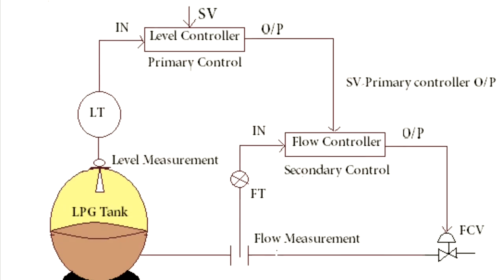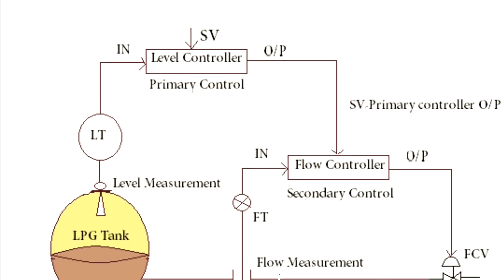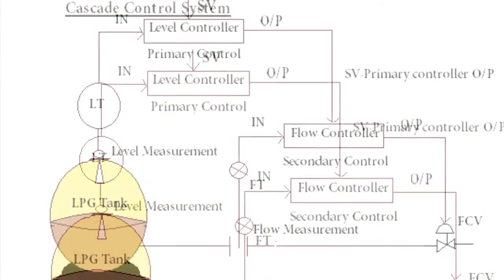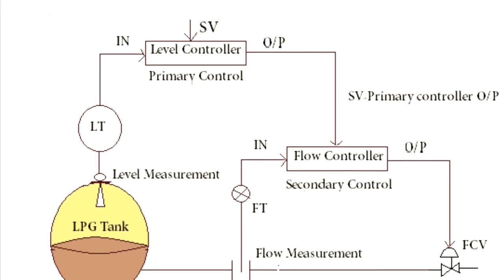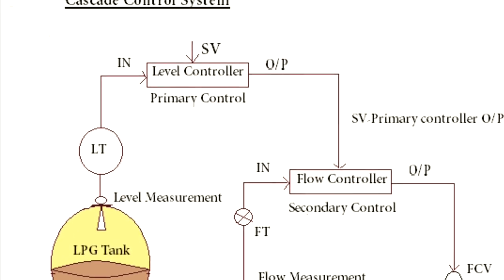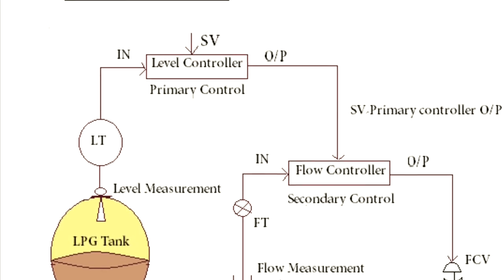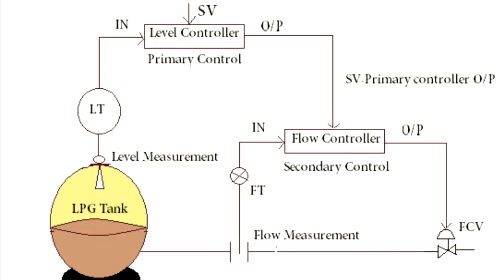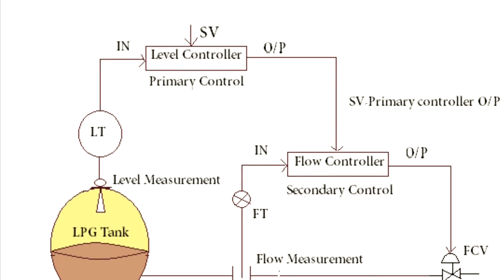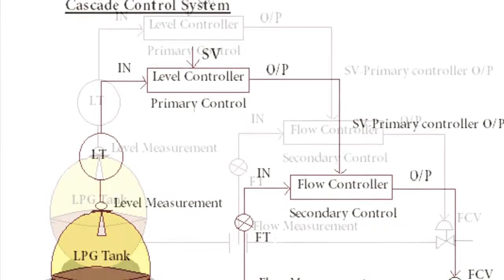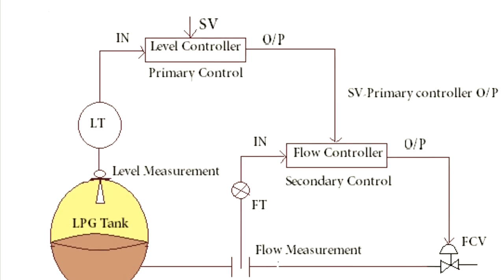Second, we have to put the secondary controller in cascade first, and then we have to put the primary controller in cascade. These are the steps to take the cascade control in line. So this is the concept of cascade controller.